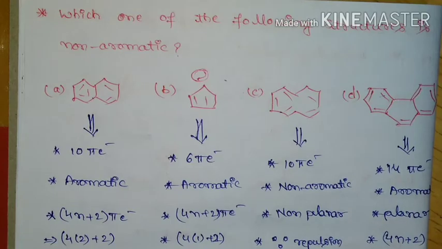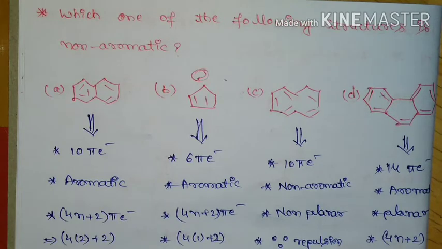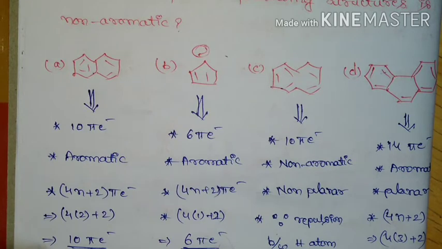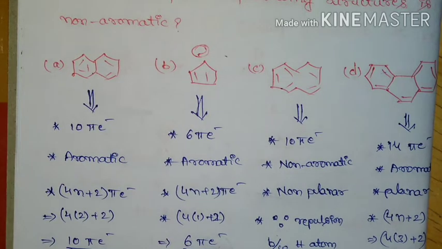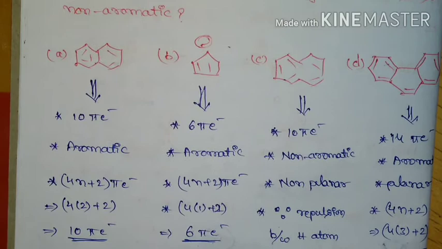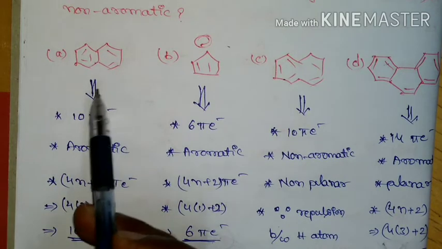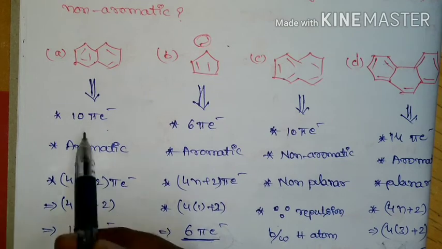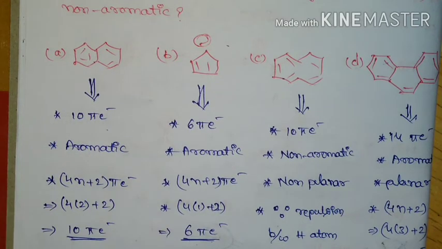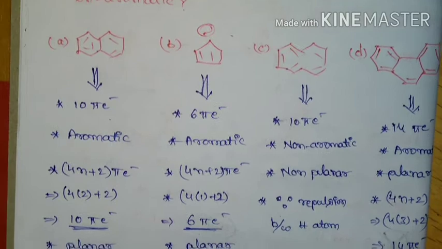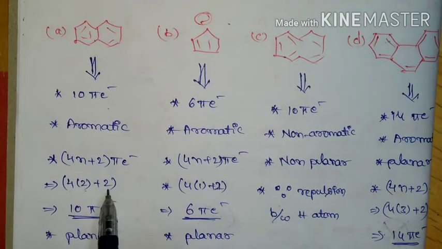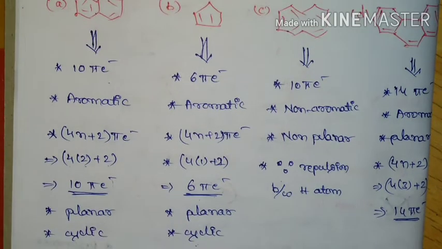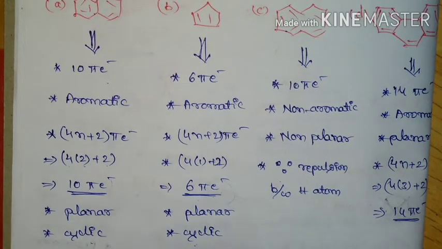Next question, which one of the following structures is non-aromatic? So here they are given 4 options, and we need to identify which is non-aromatic. So we will see one by one. If you consider option A, it is having 10 pi electrons and it is aromatic because it is going to obey Huckel's rule, that is 10 pi electrons, that is 4 into 2 plus 2. So we are going to get Huckel number 10 pi electrons, and this species is planar and cyclic.